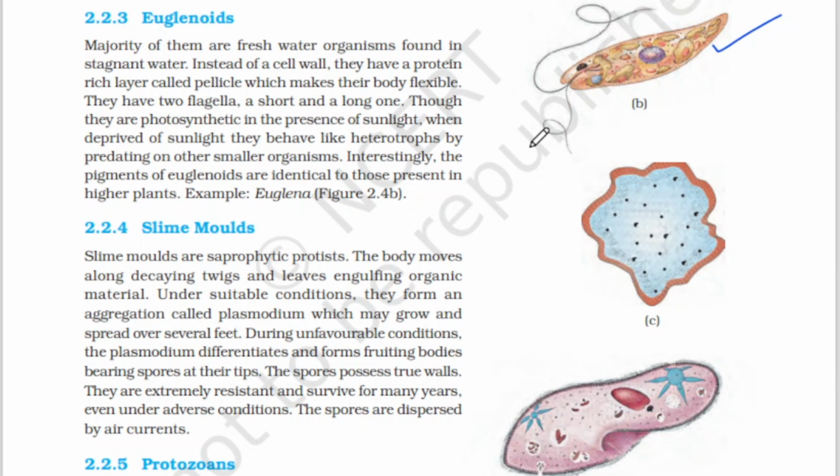Interestingly, the pigments of euglenoids are identical to those present in higher plants. For example, you can take euglena. Okay, they have pigments as of higher plants.